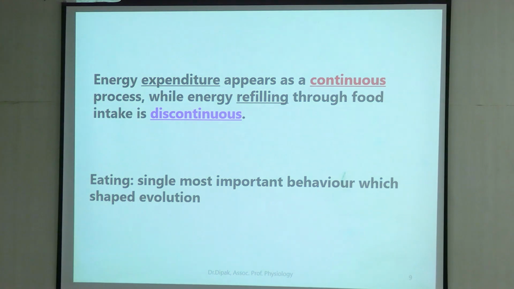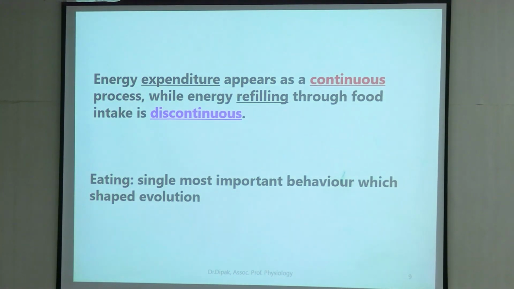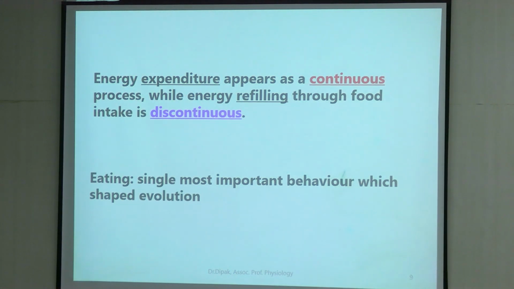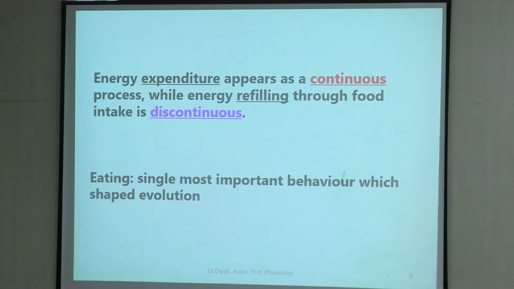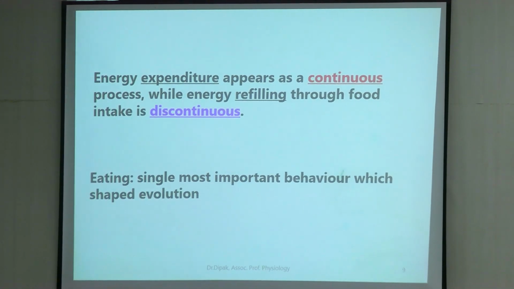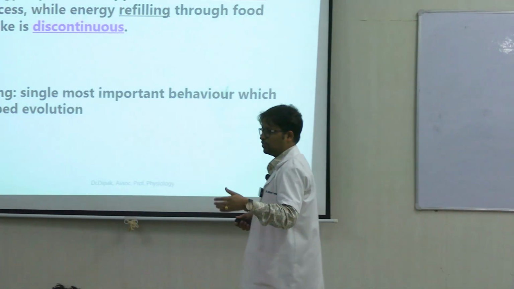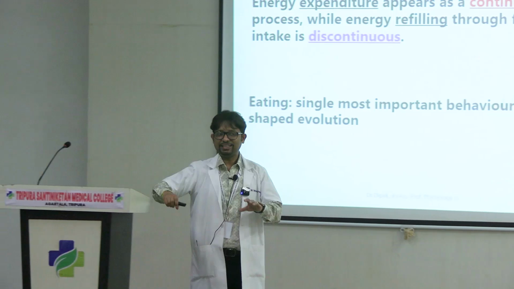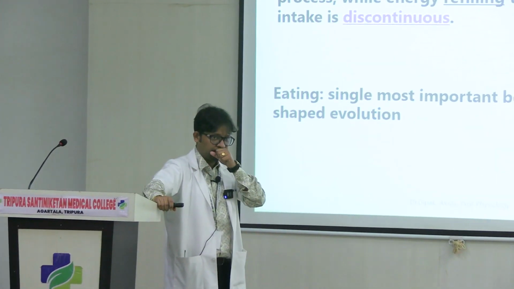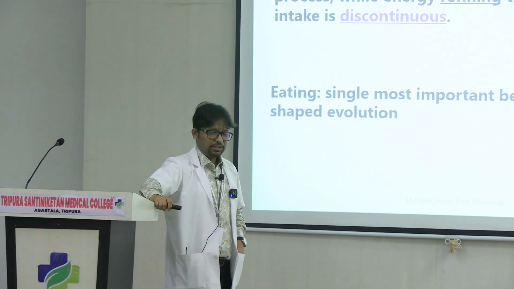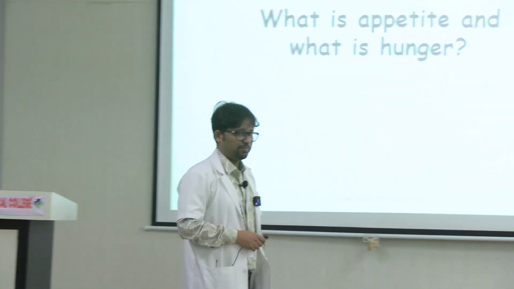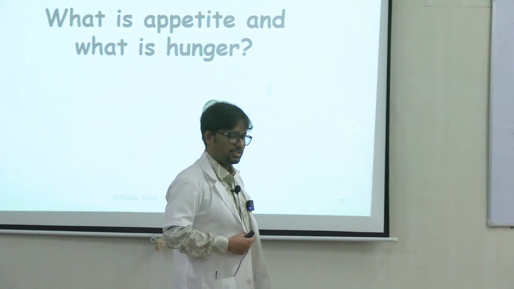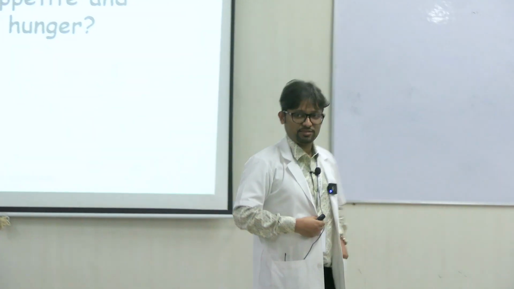Eating is a behavior which seeks food, right? And this is the single biggest behavior which has shaped evolution. From your aquatic forms of life to terrestrial forms, maybe survival of the fittest. So all of these concepts stem from the basic need to have food. Now, what is the difference between appetite and hunger? Is it the same or is there a difference?